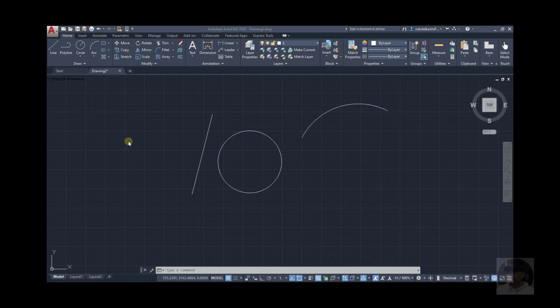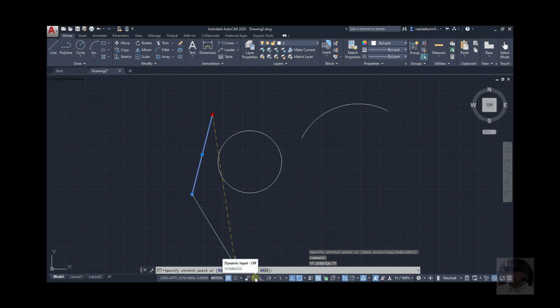Also, grips enable you to quickly check the dimensions of an object. For example, when you hover the cursor over the end point of a line, here, the end point of a line. Okay, dynamic dimensions. For that, I have actually to have the dynamic input on.